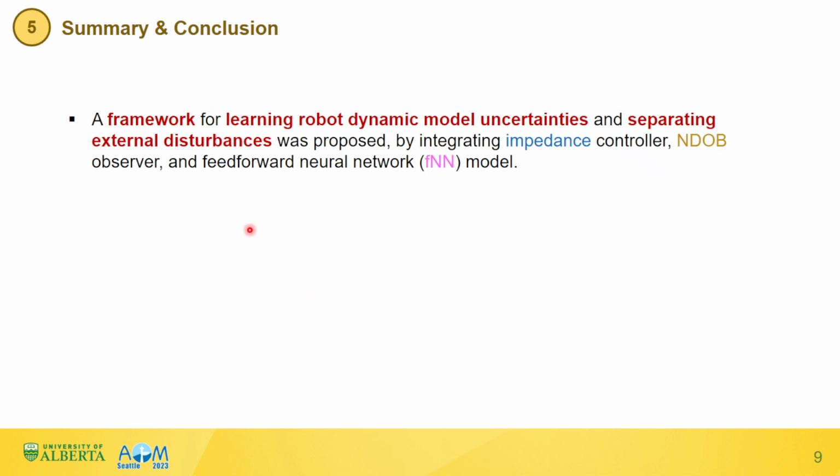Finally, summary and conclusion. In this paper, we proposed a framework for learning robot dynamic model uncertainties and separating external disturbances by integrating impedance controller, nonlinear disturbance observer, and feed-forward neural network model.